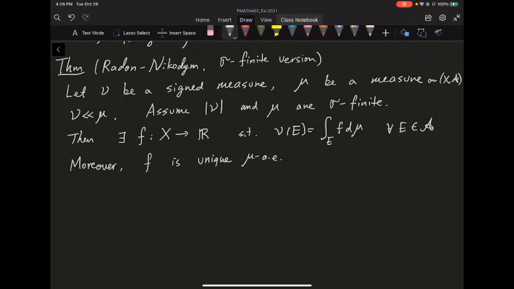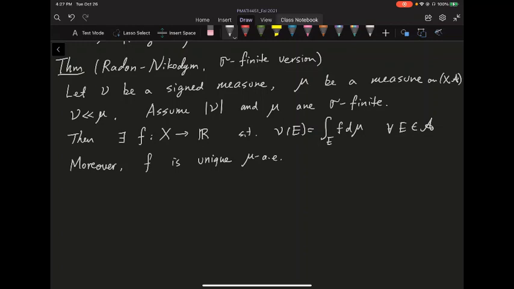I need to assume both the mu and the nu to be sigma finite. So here, nu being a signed measure, I require the absolute value of nu, basically the positive plus the negative part, to be sigma finite as well. Then the Radon-Nikodym theorem for the finite version also translates here. So there actually exists an f so that nu of E is the integral of f d mu, for every E inside the sigma algebra. And this f is unique mu almost everywhere, okay?